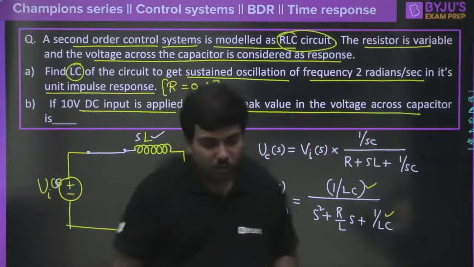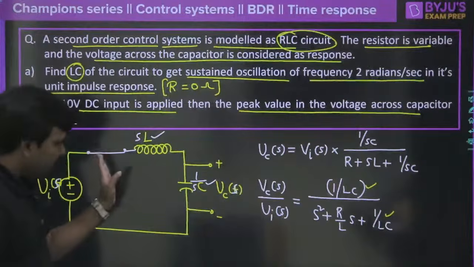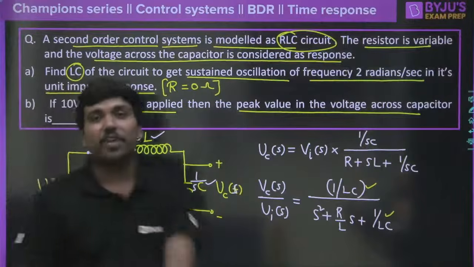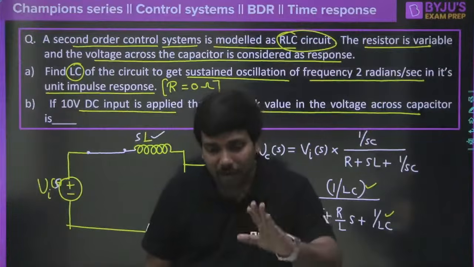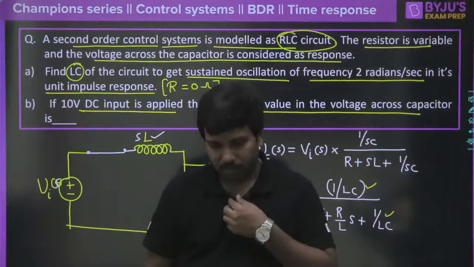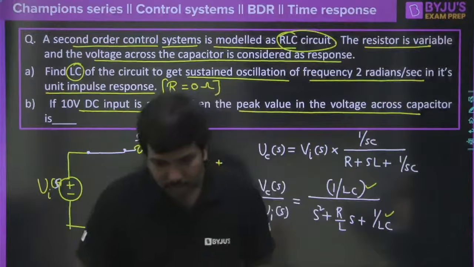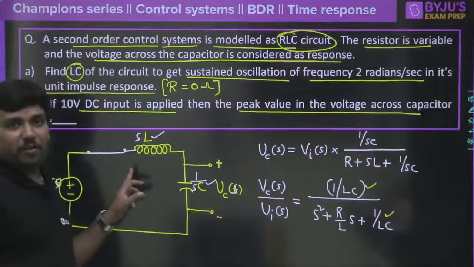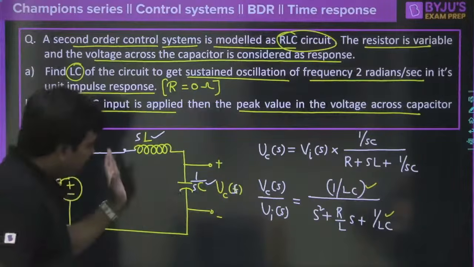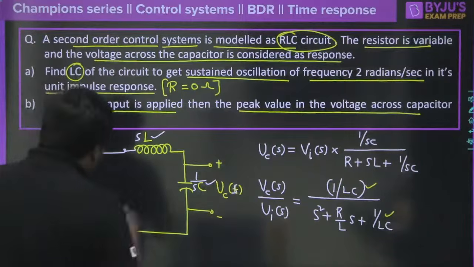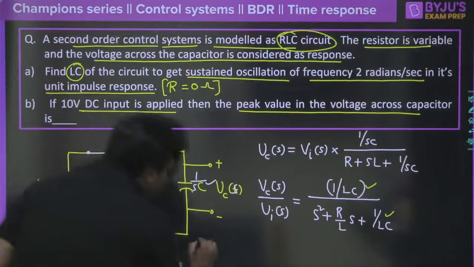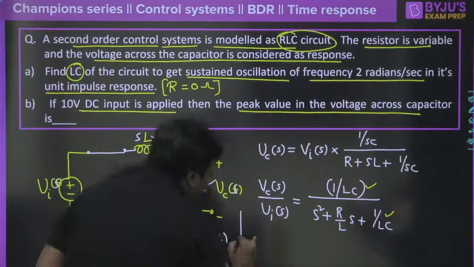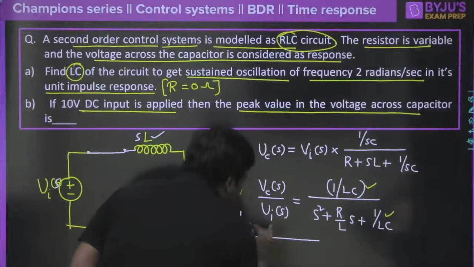So what should be the condition here? Now when the resistance is 0, we have inductor and capacitor. Yes, this is a tank circuit, correct? Good. So very good. Now that means this is an oscillator circuit. Basically it is an oscillator circuit. If it is an oscillator circuit, we must understand that finally the voltage across the capacitor must look like a sinusoidal signal or a sustained signal like this.